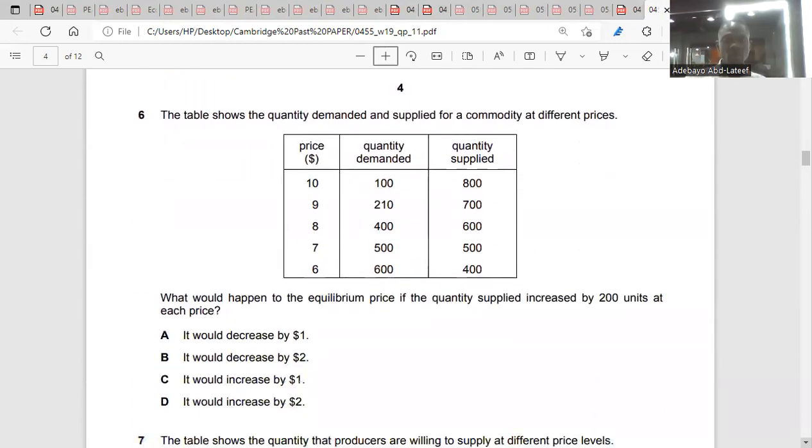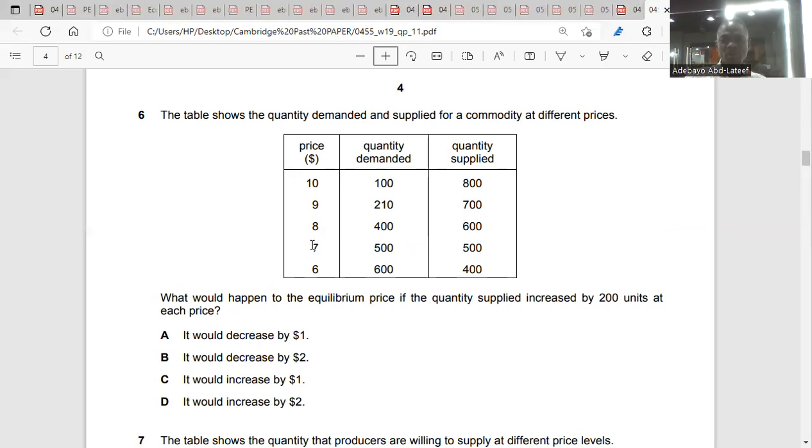Number 6. What would happen to the equilibrium price if the quantity supplied increased by 200 units at each price? The table shows the quantity demanded and supplied of the commodity at different prices. What's the equilibrium price here? The equilibrium price here is 7. That's where quantity demanded equals quantity supplied. Can you see that? Yes.